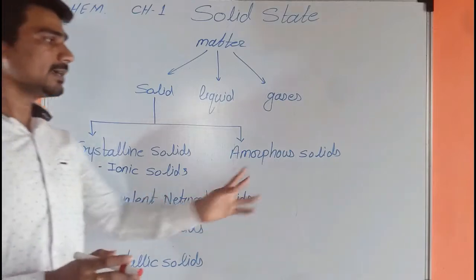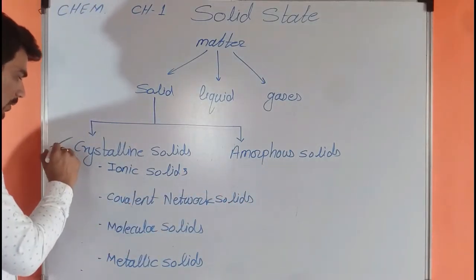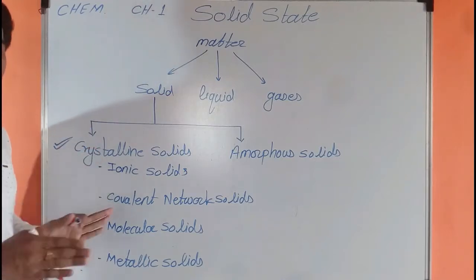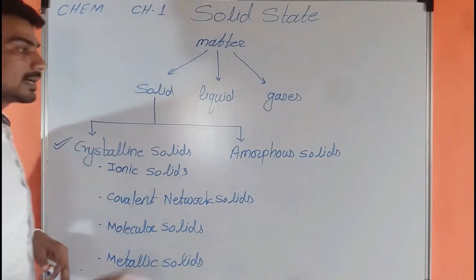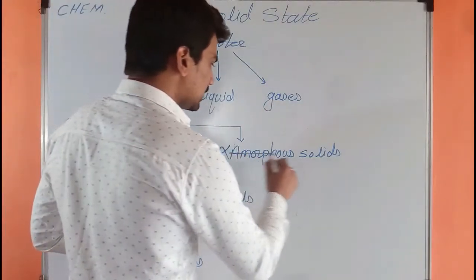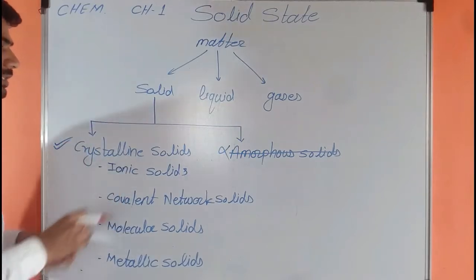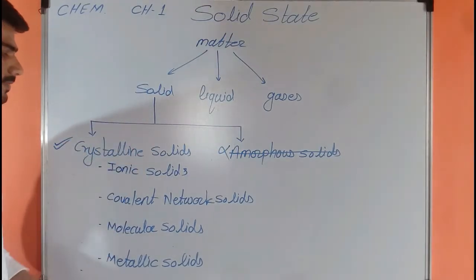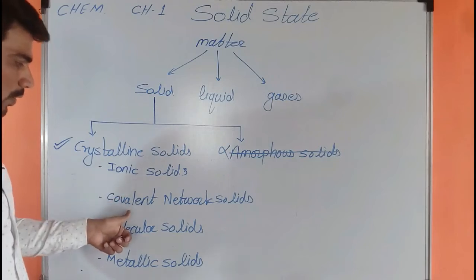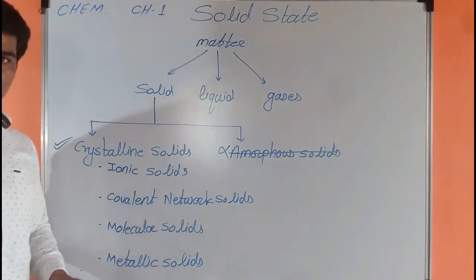We will not discuss the amorphous solids because in this chapter we will discuss only crystalline solids, because these are the only true solids. Amorphous solids are not true solids. Therefore, we will not study amorphous solids in this chapter. We will discuss only the crystalline solids, which are further classified into ionic solids, covalent network solids, molecular solids, and metallic solids.